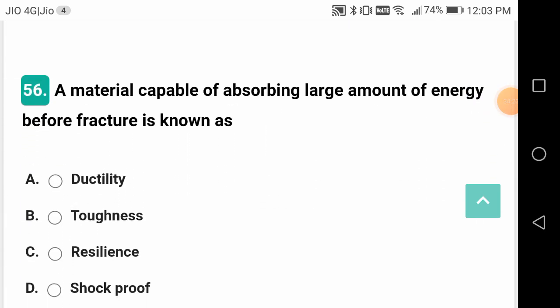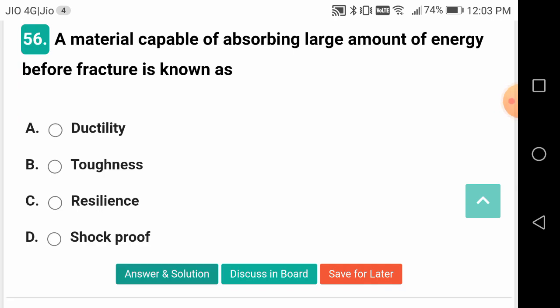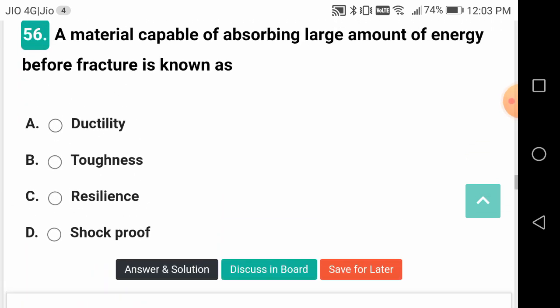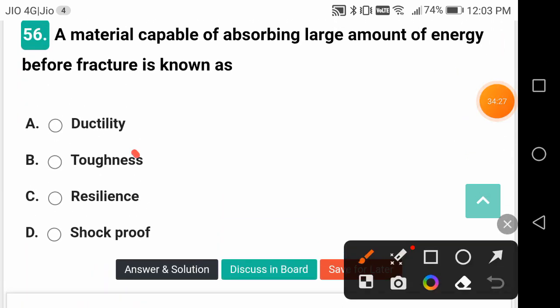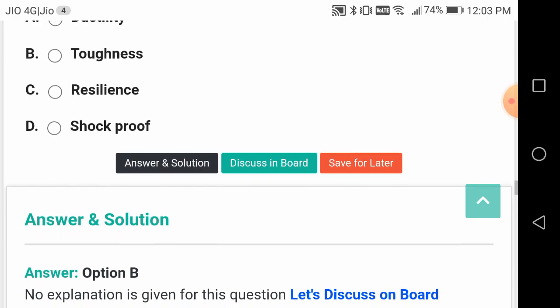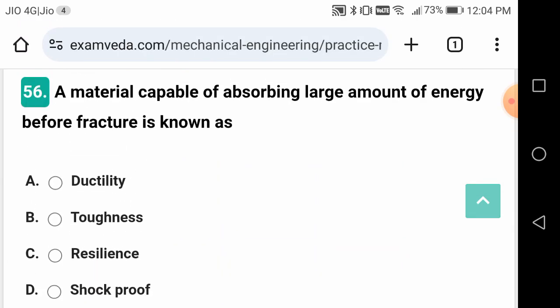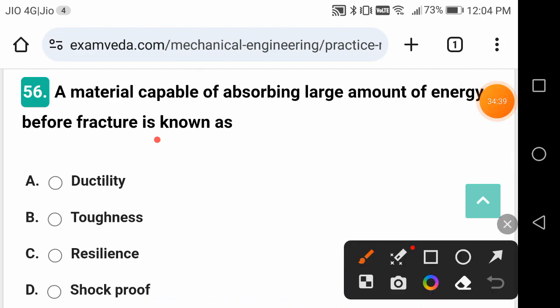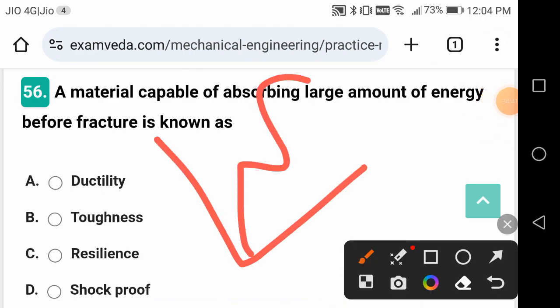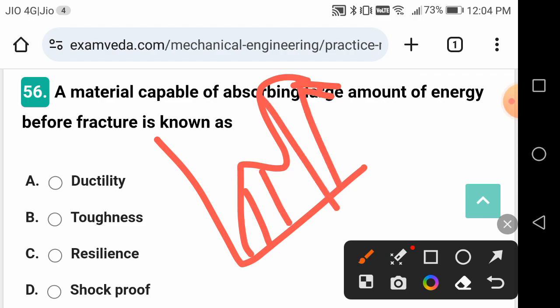A material capable of absorbing large amount of energy before fracture is known as, this is toughness, not resilience, shock proof, or ductility. Toughness. So toughness is total energy stored up to fracture.